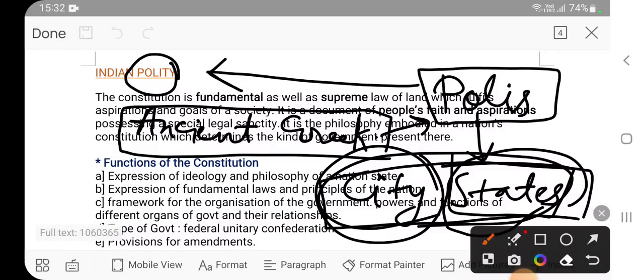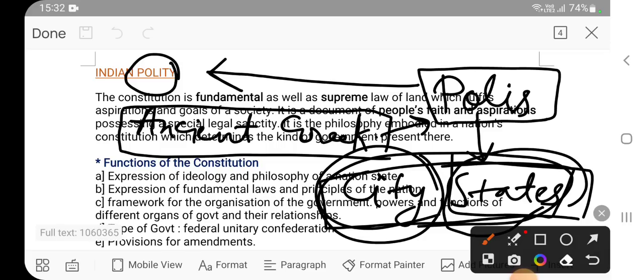When we say state of Rajasthan, the word state is not the same as in the phrase Indian state. The state in Indian state is different from the state of Rajasthan or the state of Maharashtra.